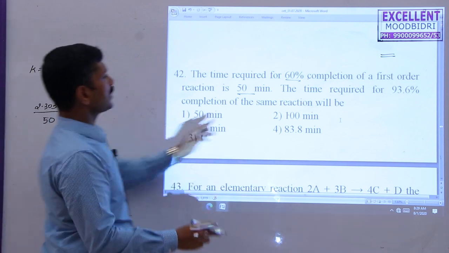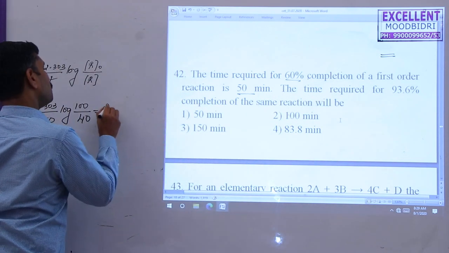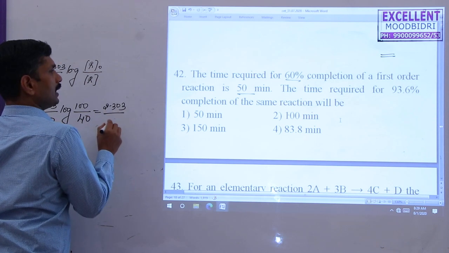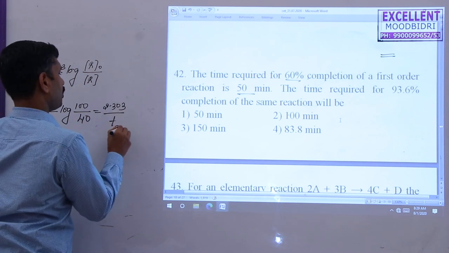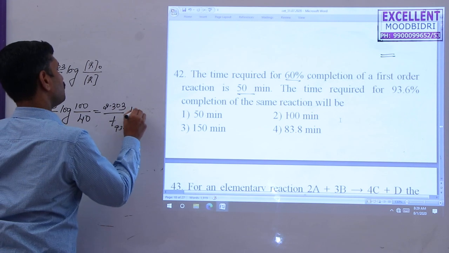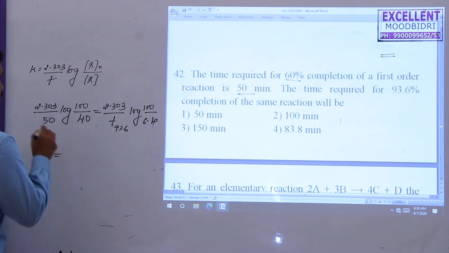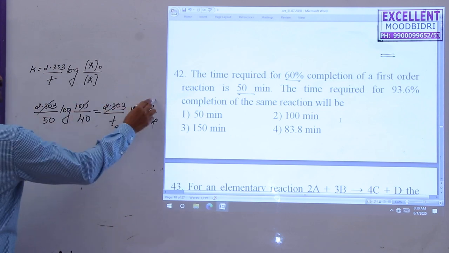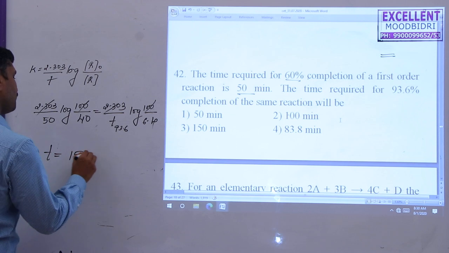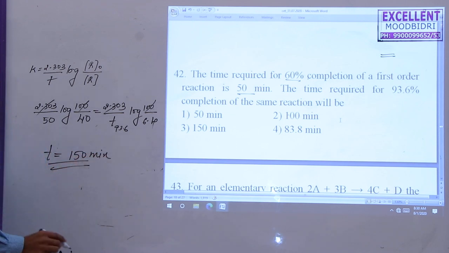I compare with the second, the time required for the 93.6%. So 2.303 divided by t. The time is to be found for the 93.6%. Log of initial concentration 100. So 100 minus 93.6, that is 6.4. Now you have to cancel all the terms. 2.303 will be cancelled, 100 will be cancelled. Then the final answer you get is around 150 minutes. So option third one is correct here.